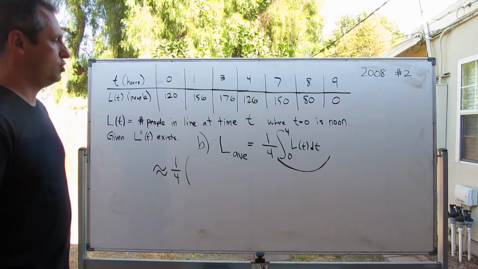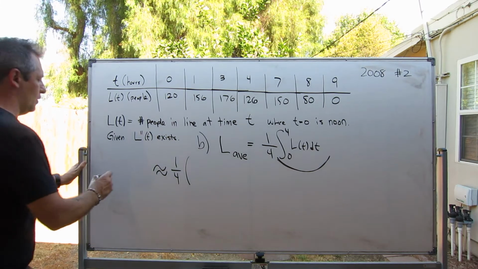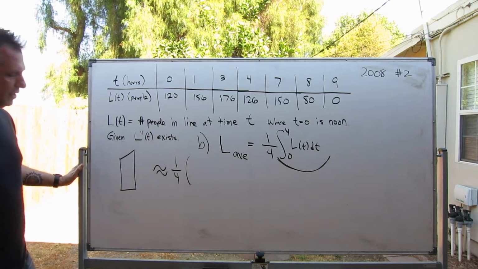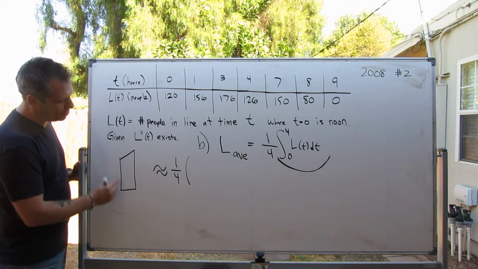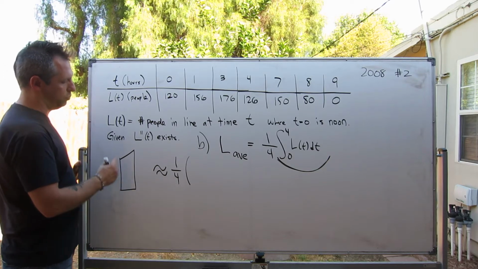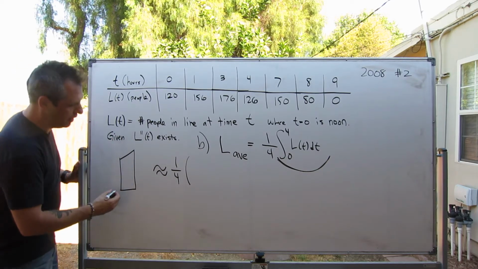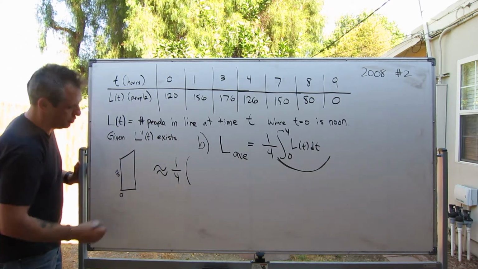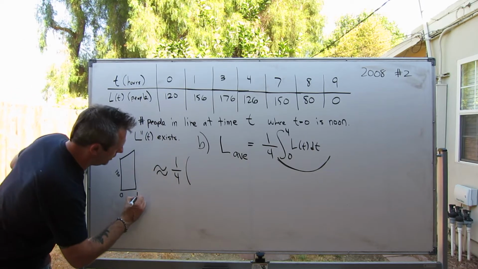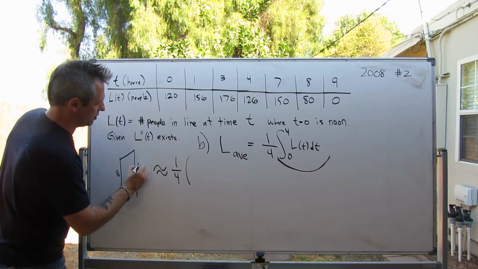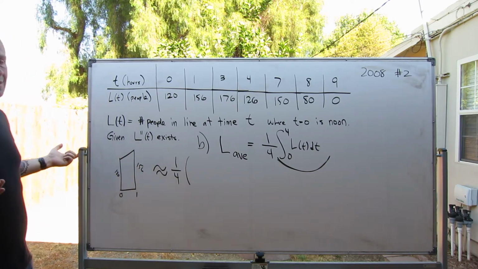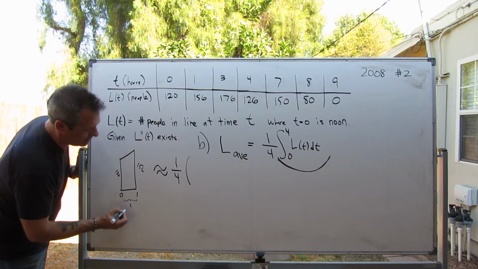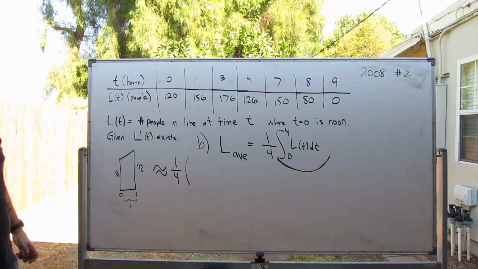So now I'm going to do the first trapezoid. Remember how this basically works. Just a quick picture of what these trapezoids often look like. They end up looking something like this, where base 1 is the value you get when you plug the point in question into the function. So here we plug 0 into the function, and we get this height, which is 120. Then I plug 1 into the function, and I get this height, which is 156. But these are actually the bases of the trapezoid that's been turned on its side. The height of the trapezoid is this length right here, which is the delta x.